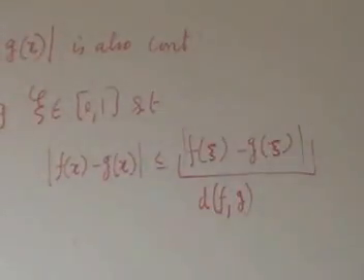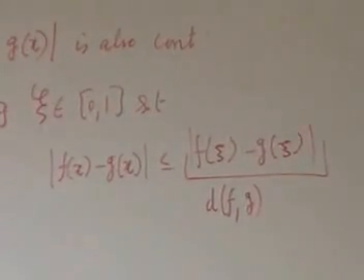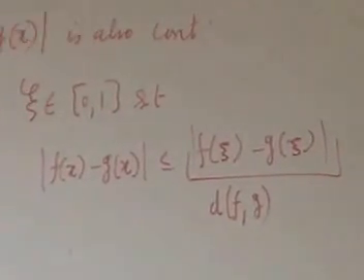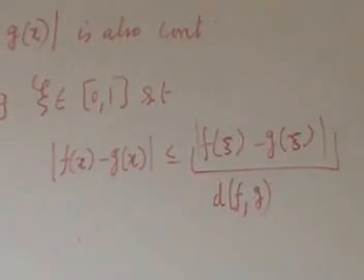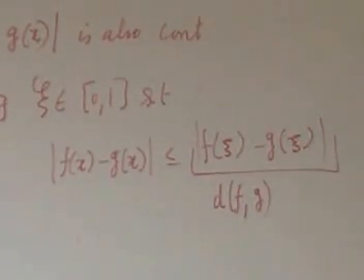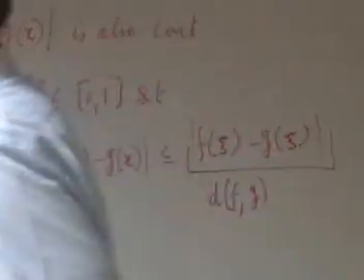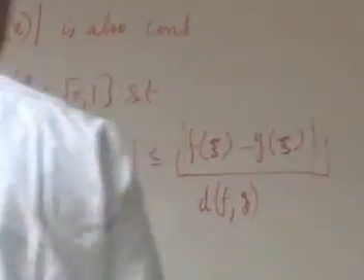So therefore we define d(f, g) as the maximum of mod f(x) minus g(x), x belonging to [0, 1]. If you don't have closed bounded intervals, you take any interval, then you have to take bounded continuous functions and define it as a supremum. Let's make things easier to start with. You just take this [0, 1]. It turns out this is a metric.